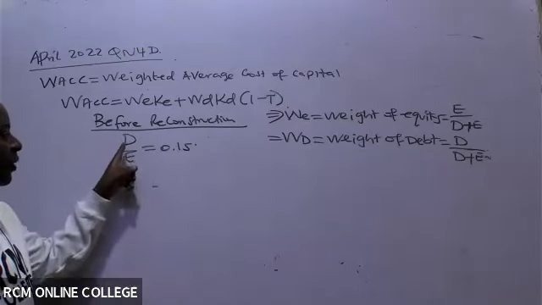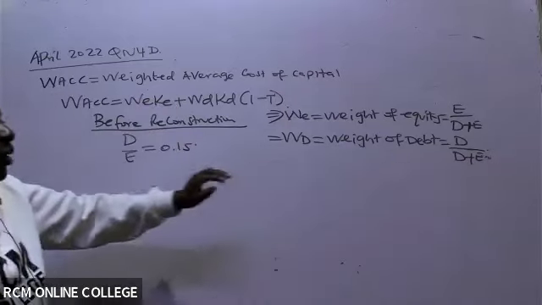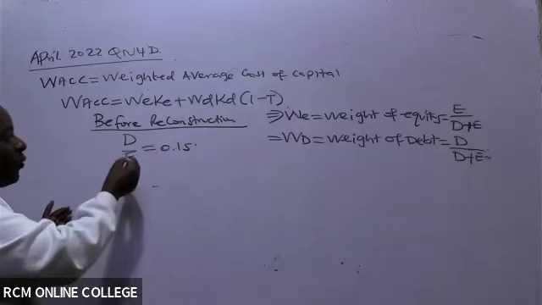So you see your examiner has given you D over E, but he has not given you D over D plus E. So in this case, it will be very important for us to get weight of debt.